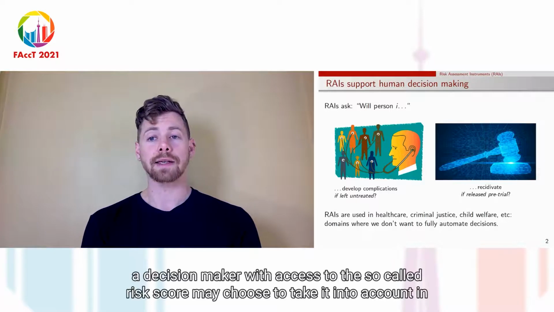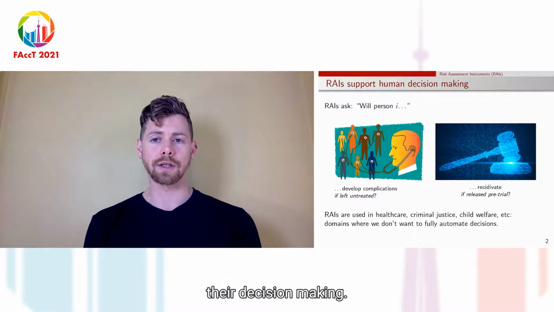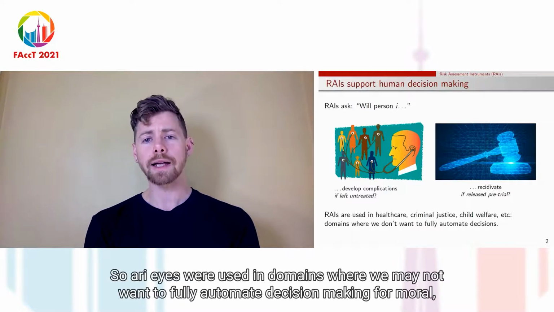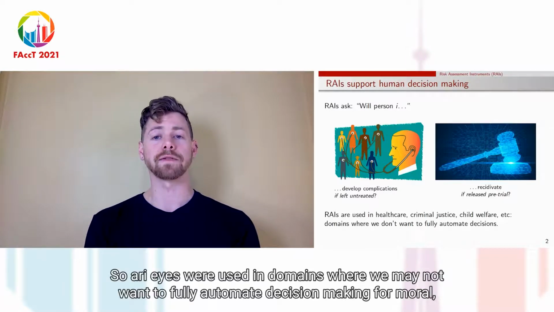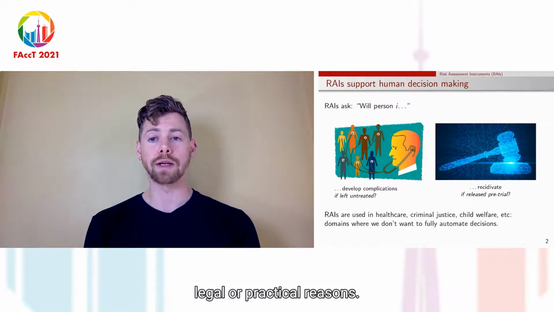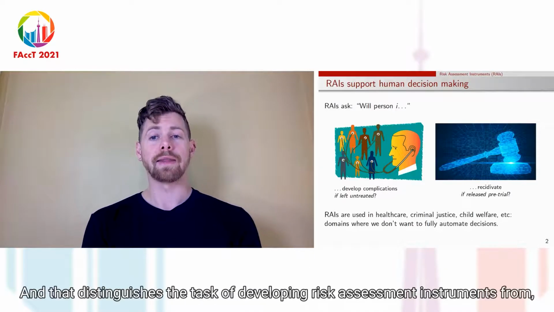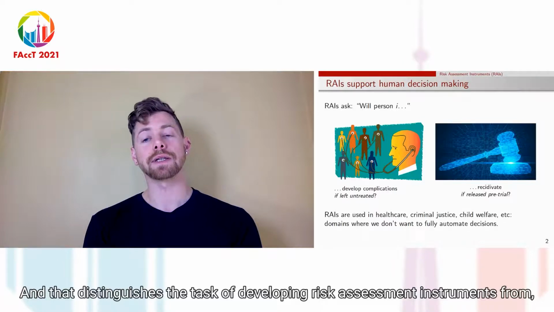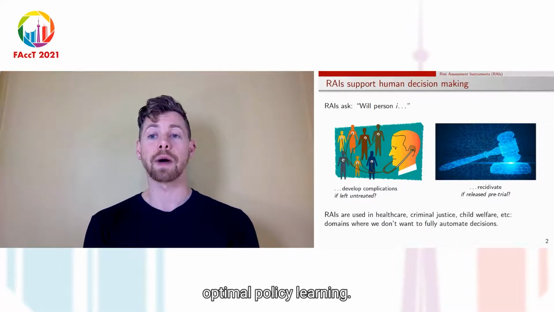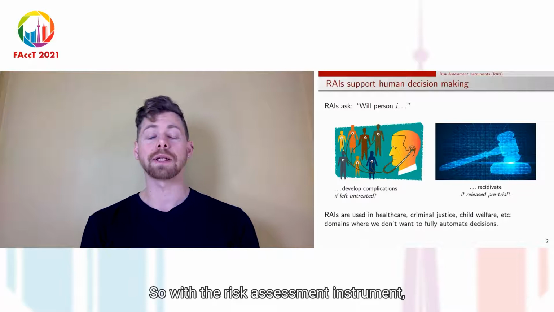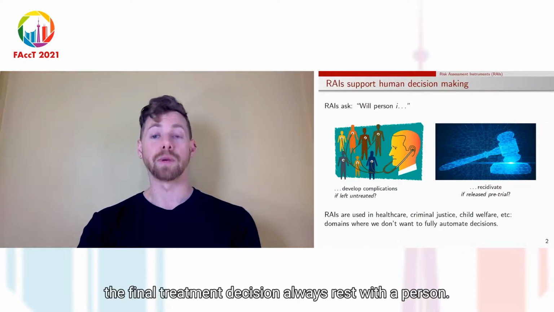A decision maker with access to this so-called risk score may choose to take it into account in their decision making. So RAIs are used in domains where we may not want to fully automate decision making for moral, legal, or practical reasons, and that distinguishes the task of developing risk assessment instruments from, say, optimal policy learning. So with a risk assessment instrument, the final treatment decision always rests with the person.